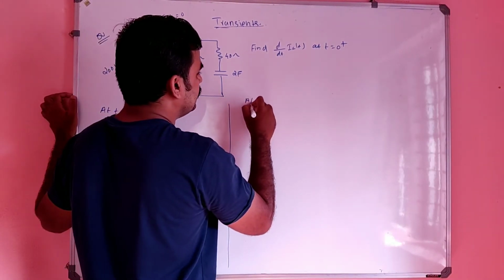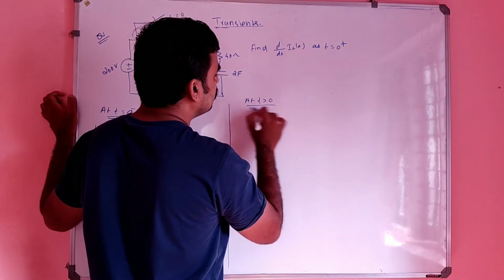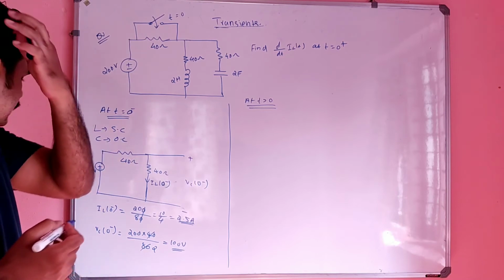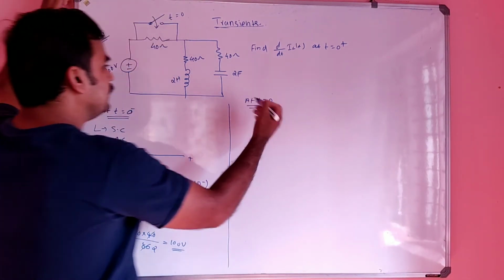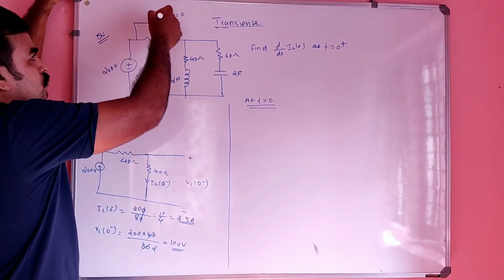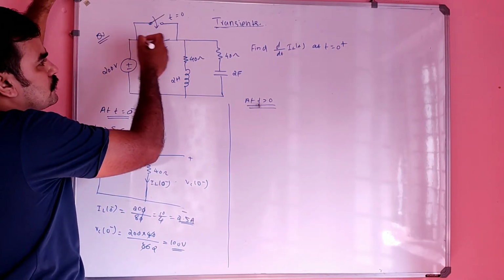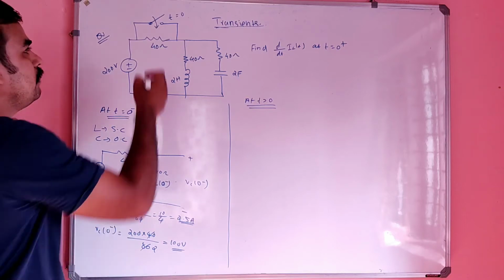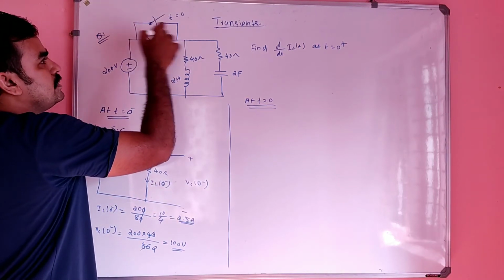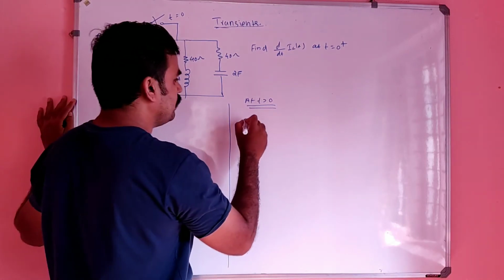Next is the t greater than 0 condition. At t greater than 0, we have to include all this, right? At t greater than 0 the switch is suddenly closed. If the switch is closed, there will be a short circuiting of the 40 ohm also, because it is short, right? So the remaining figure will be simply